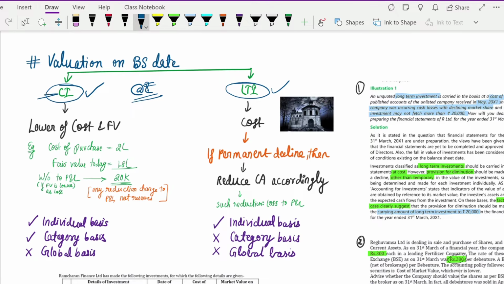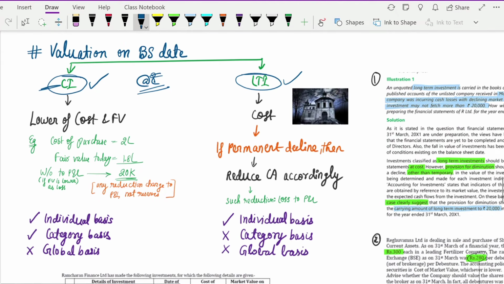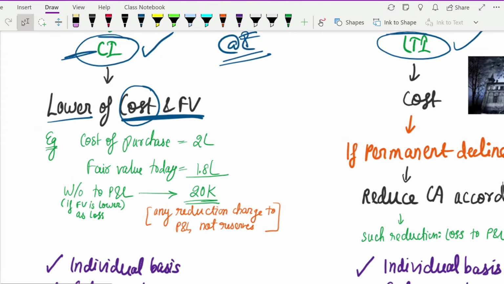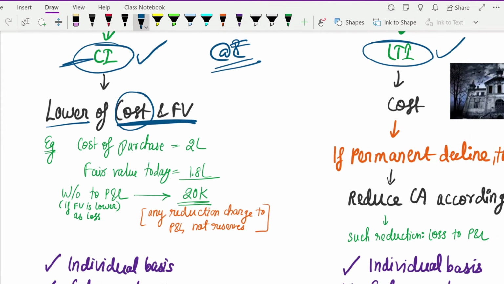Here, current investment has to be shown at the lower of cost or fair value. If you have got a share at the cost of 10 rupees, but today in the market the share is being sold at 50 rupees, then 10 rupees or 50 rupees, whichever is lower. So 10 rupees only you have to record in the books. It's the cost of purchase. Say at the cost that you purchased the shares, it was 2 lakh.